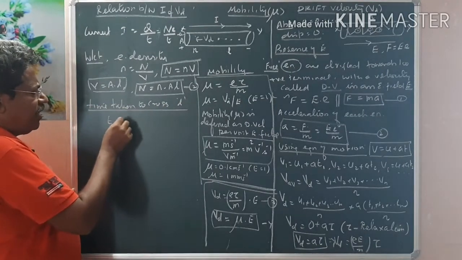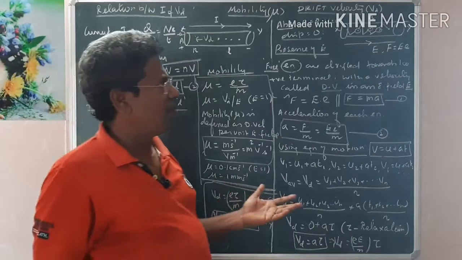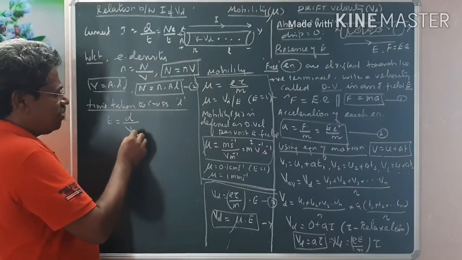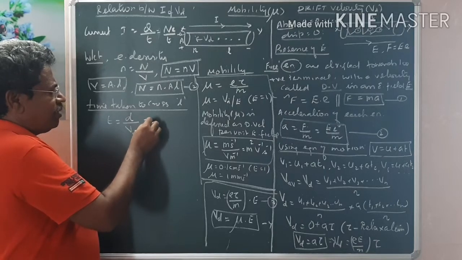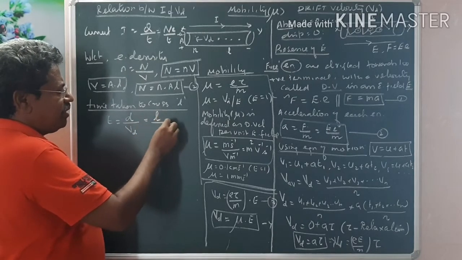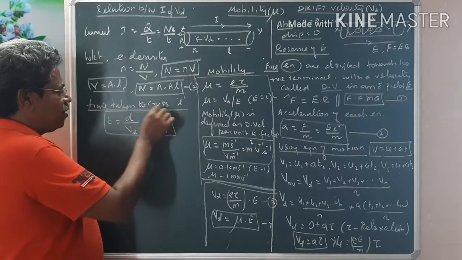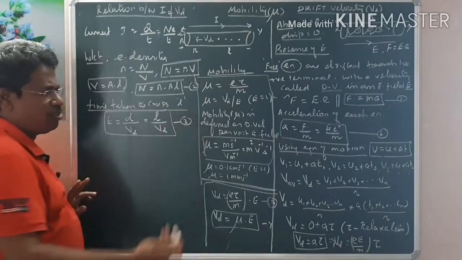We know that velocity is equal to distance by time, or therefore time is equal to distance by velocity. Here the velocity is the drift velocity, and the distance is the total length of the conductor L, so the velocity with which they drift is Vd. Therefore the time taken to cross the conductor is L by Vd. Let it be equation 3.